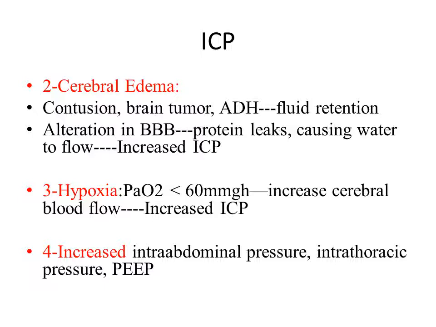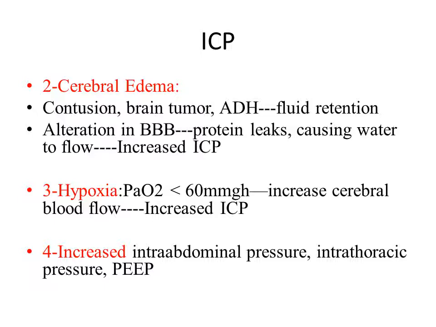So the accumulation of the fluid inside the brain, which is called cerebral edema, and this fluid accumulates on the brain tissues, leading to increase in ICP.